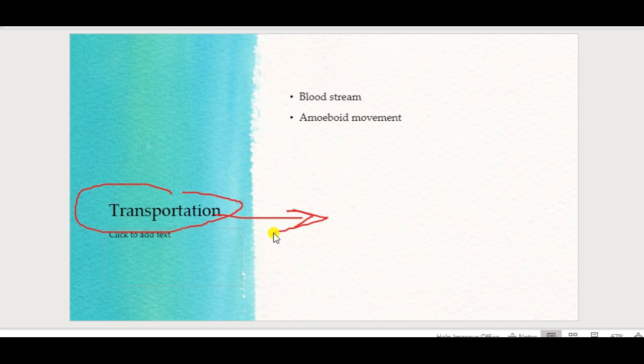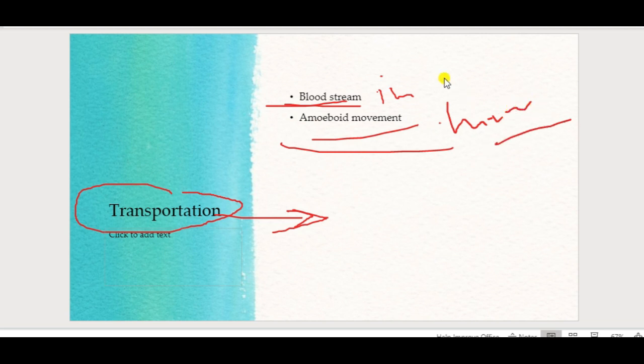They are transported in two ways: by the bloodstream in the chick embryo, and by amoeboid movement in the human embryo. In these two ways, primordial germ cells reach the gonads.